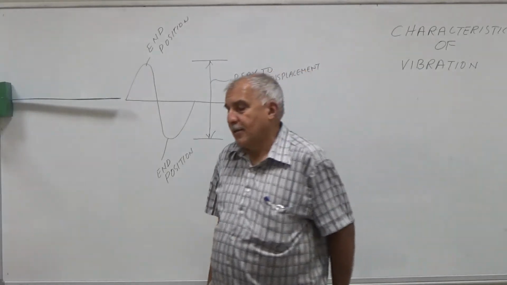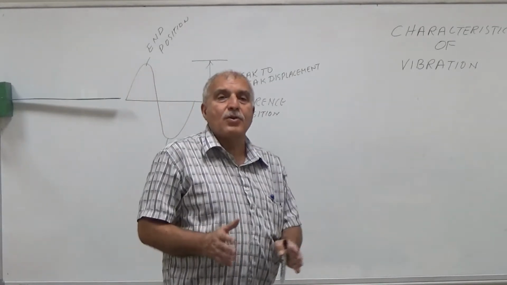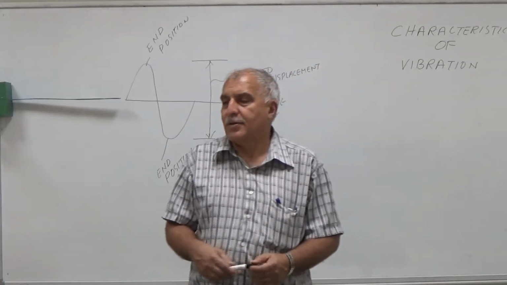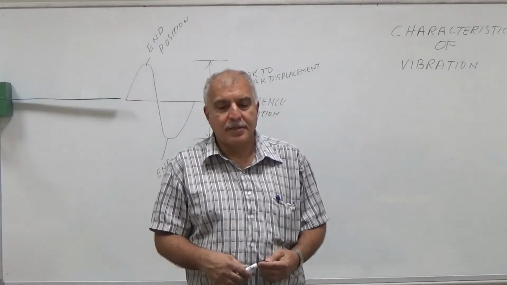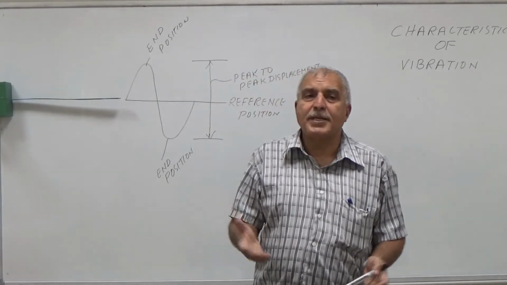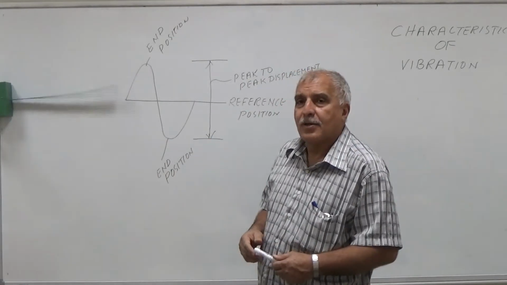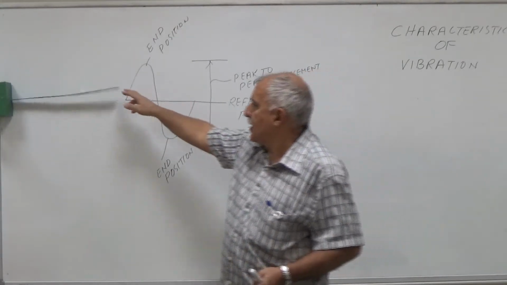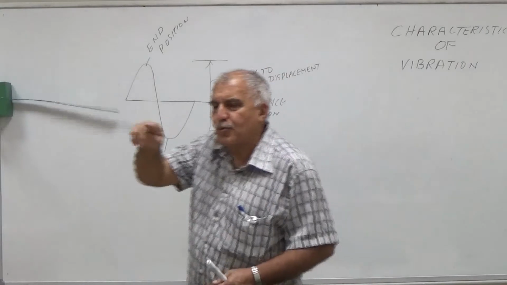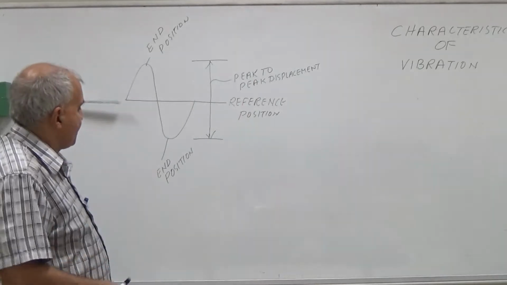So the first thing to find out whether the machine is good or not is to see whether it is vibrating or not, and how much it is vibrating. How much it is moving from one end to the other end. Normally it is not that much, what you can see here is just to help you understand. But you can have an idea, you can put your finger and feel how much the vibration is.